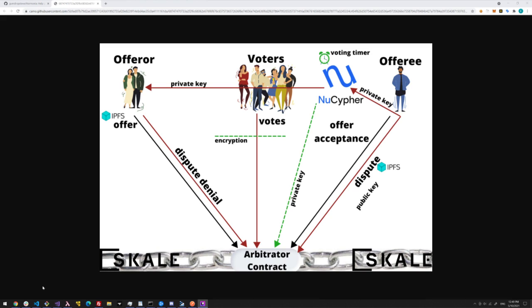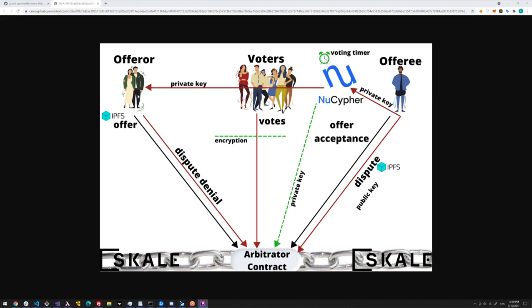Anyway, voters vote, and at the end of the voting deadline, if the majority of voters vote for, in our situation, the landlord, agreeing that he should receive compensation, then however much compensation they requested is transferred to the landlord, who can pull it out of the smart contract.